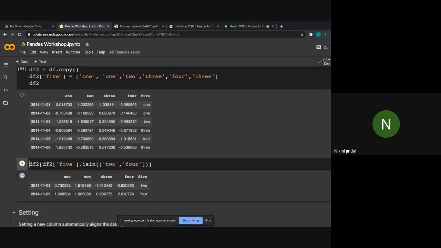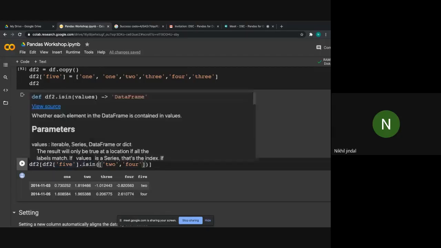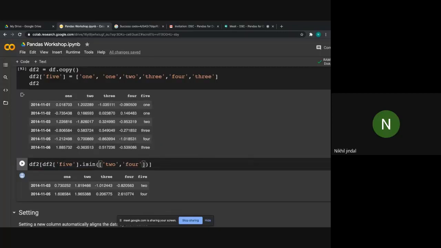Okay, now we are using this isin method. Just don't focus on the rest, just focus on this part. So what does it mean? For the isin method, we have passed 2 and 4. What it is saying is that in this particular column of data frame 2, do we have values equal to 2 and 4? I'm repeating it. It is asking whether in column 5 of data frame 2 we have values equal to 2 and 4. If yes, then just print it.